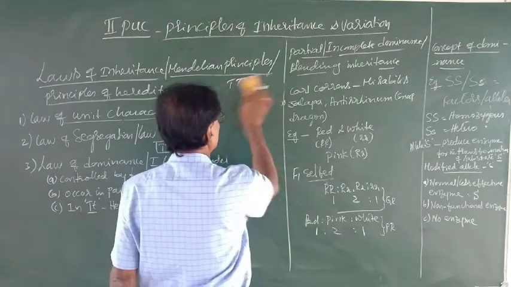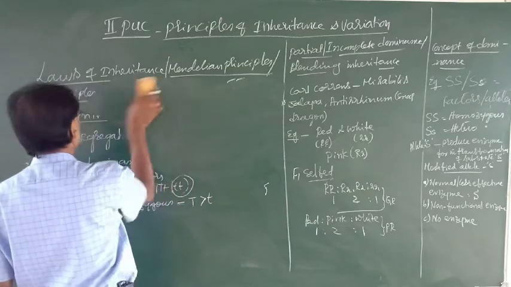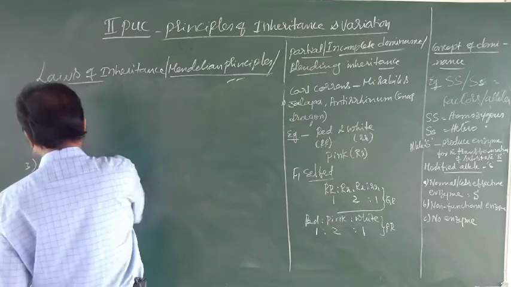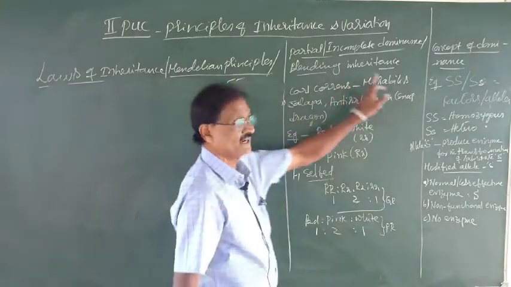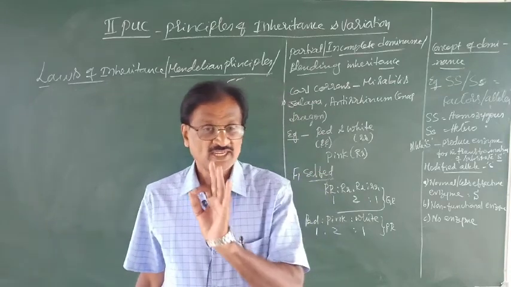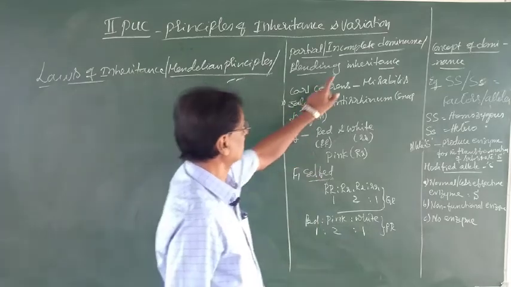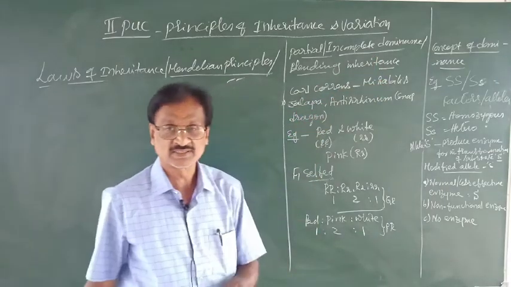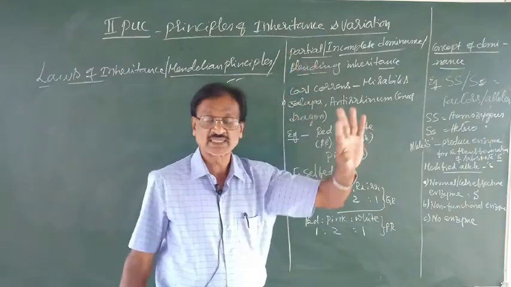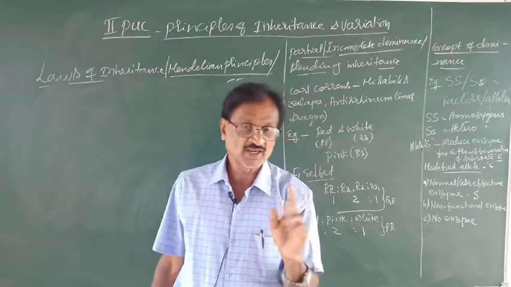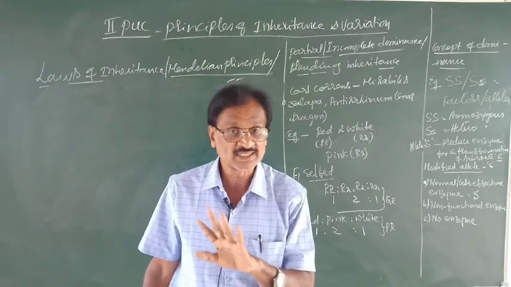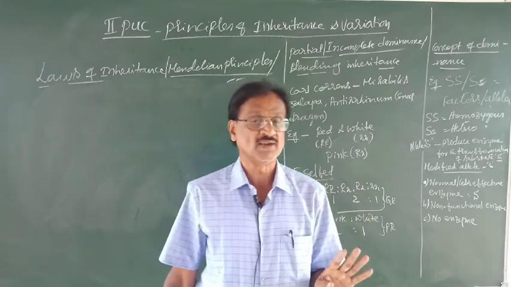Now, let us pass on to the next event, that is partial or incomplete dominance, also called blending inheritance. Remember, in Mendel's work, we did not come across the words incomplete dominance, blending inheritance or partial dominance. We came across only the terms dominance and recessive, not incomplete dominance.